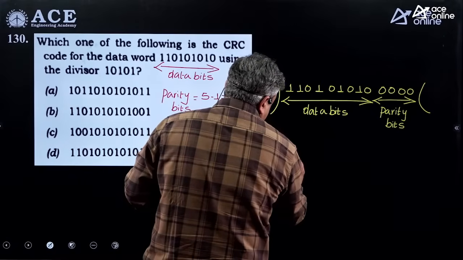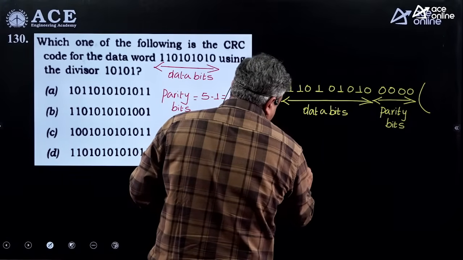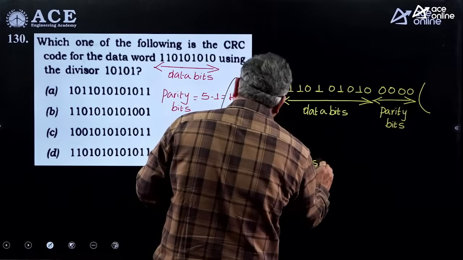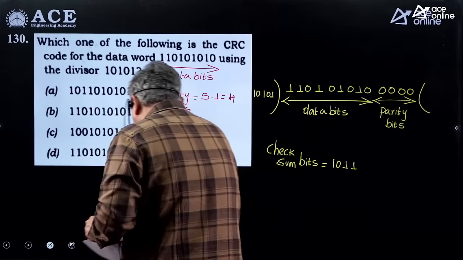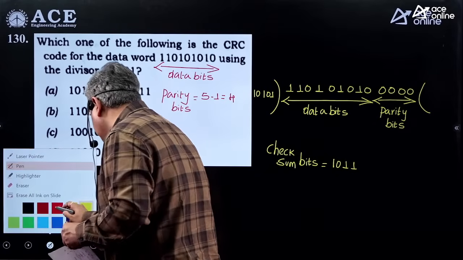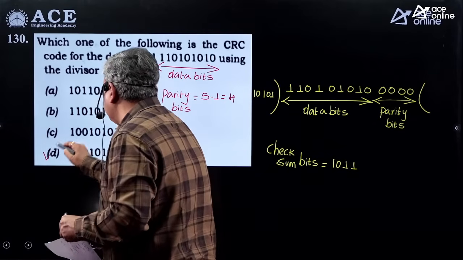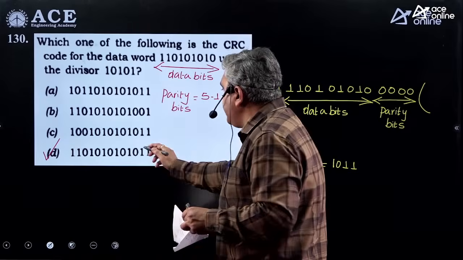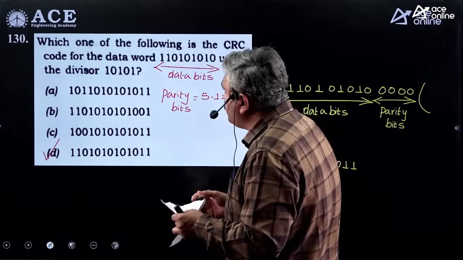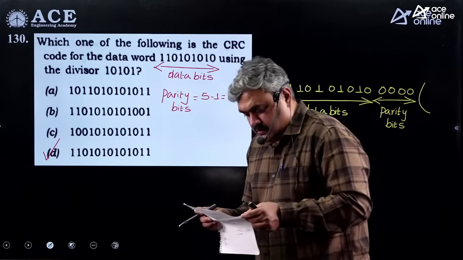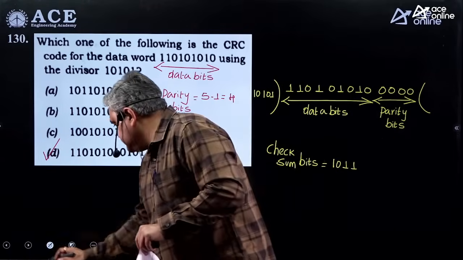You can do that division. Final checksum bits are 1011. So your correct option for this case will be option D. Okay, your data bits followed by 4 parity bits, which will be 1011. Is it clear? Right.